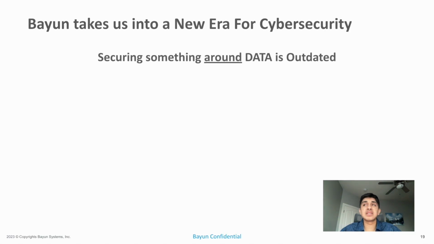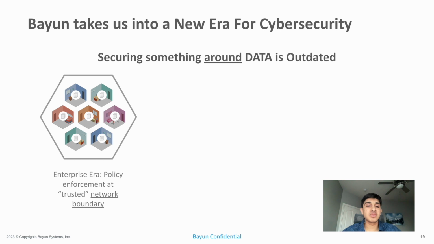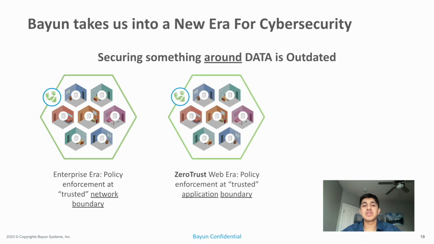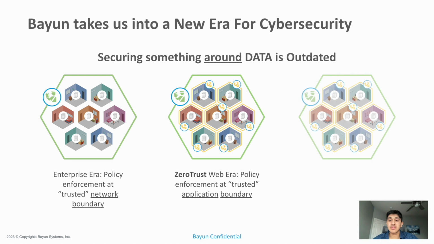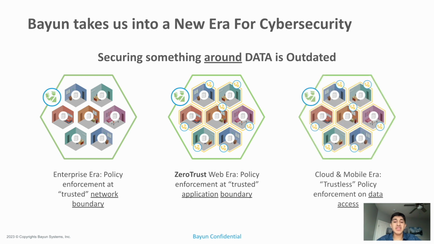We like to explain this by how the security industry has evolved related to technology. Initially, we shrank the perimeter of data using firewalls at the network level. Once this was not enough, we evolved into zero trust, where security was at the application boundary. However, our model is very distinct. Instead of securing around the data, again, we secure the data itself. So this means using math and cryptography, not buggy code, we can guarantee that data is secure and only the right people have access to it.